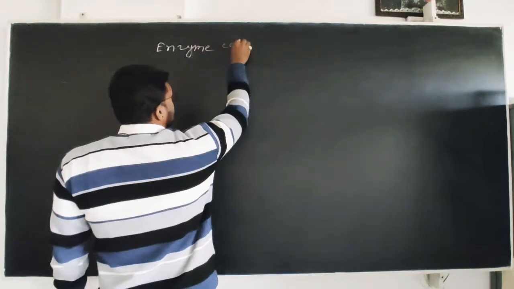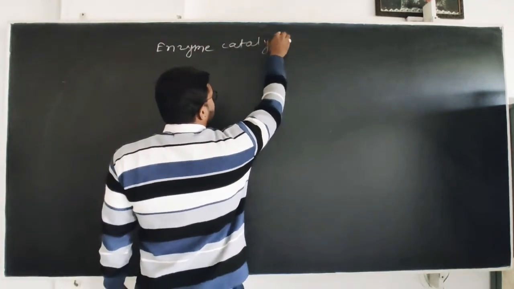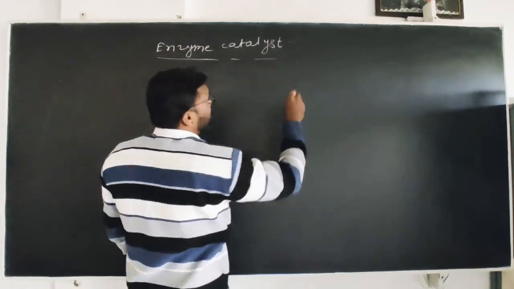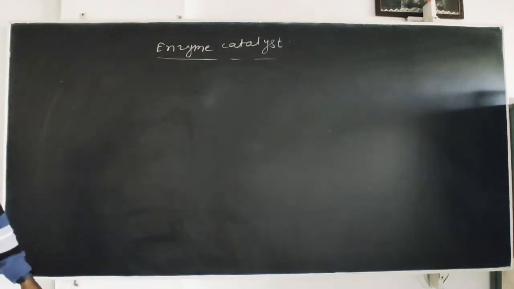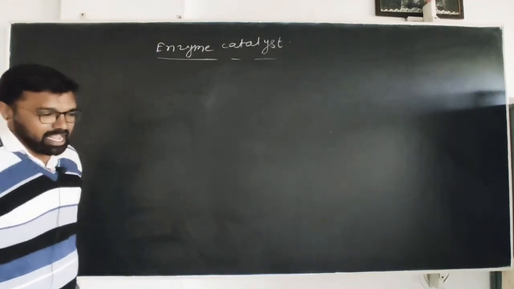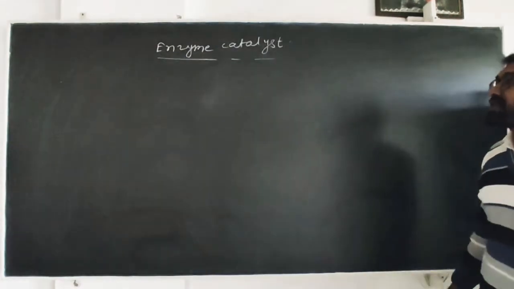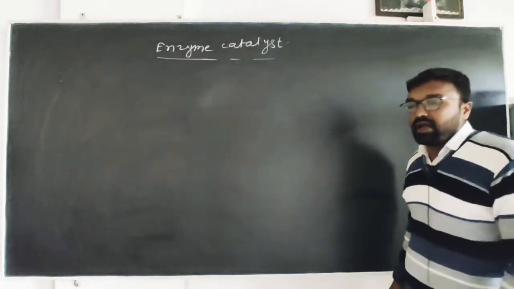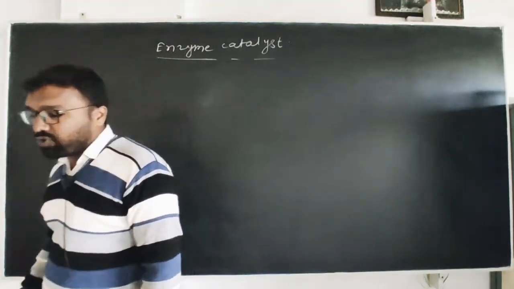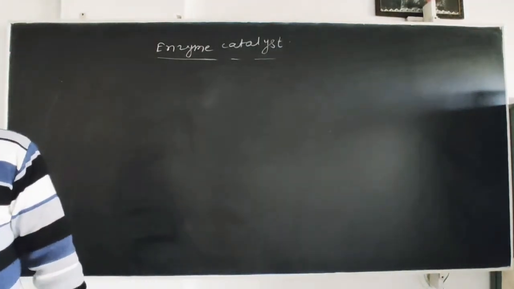Enzyme catalysis. We know that enzymes are naturally occurring substances present in a human body or organism, and they are the natural catalysts. They increase the rate of reaction during various metabolic activities or reactions in the human body, right? Now what is the enzyme actually? Enzymes, these are the natural catalysts, right?